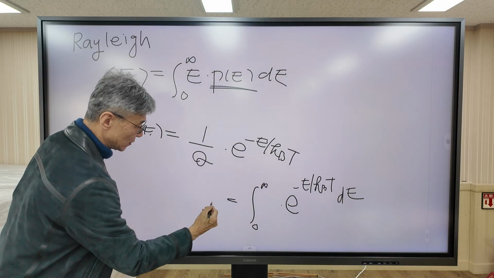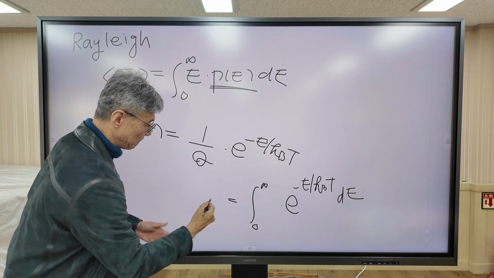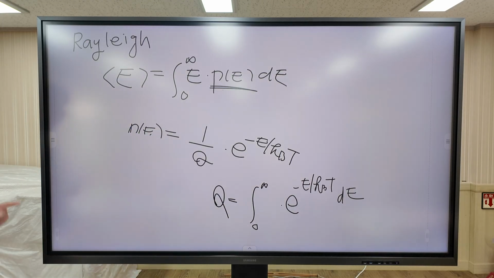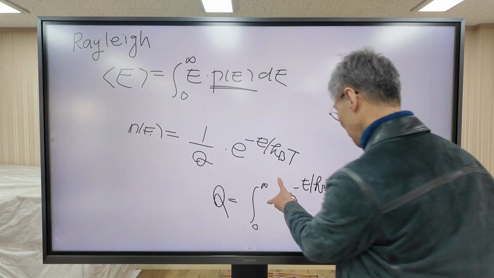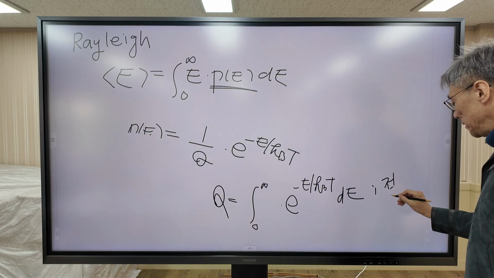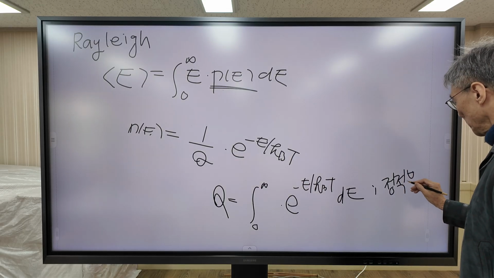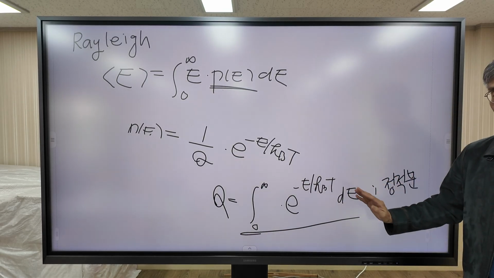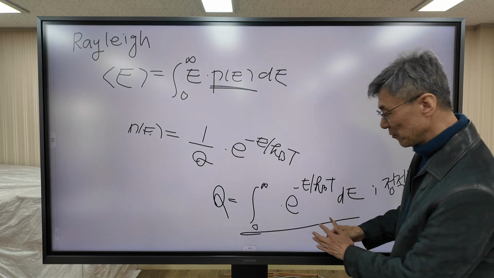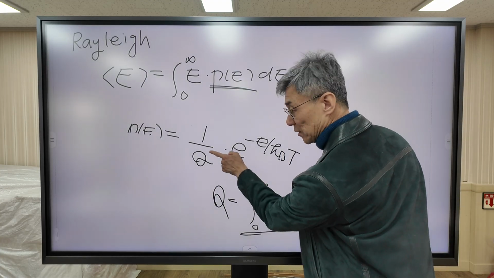So this is Q. Remember that this is a definite integral, so this is just a value. This is constant, not a variable. Remember that.